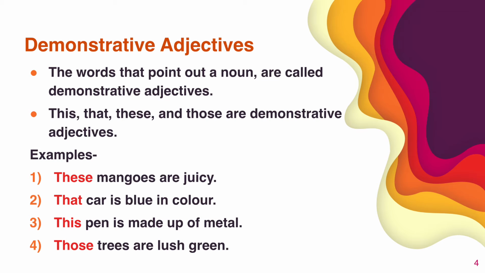Those trees, we can point out the trees also. So here we will use those. So in the above examples, that is these, that, this and those, that shows demonstrative adjectives, that we can point out by nouns. Okay, nouns को point out करके अगर हम बात कर रहे हैं, so that is what demonstrative adjectives.